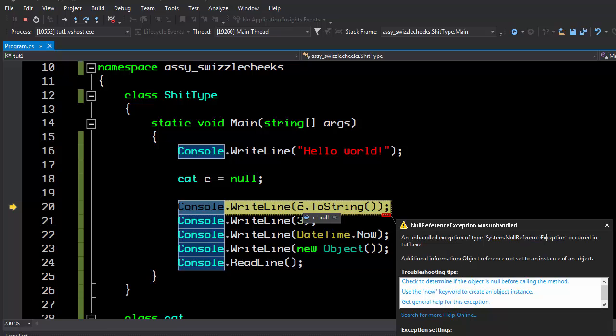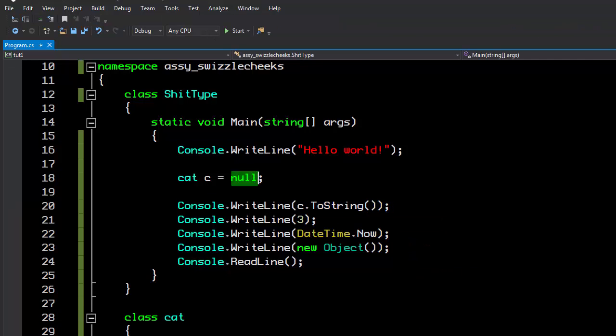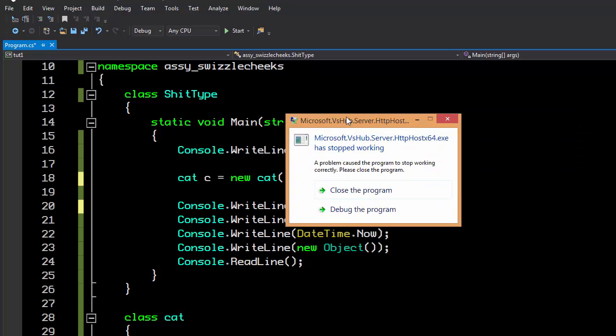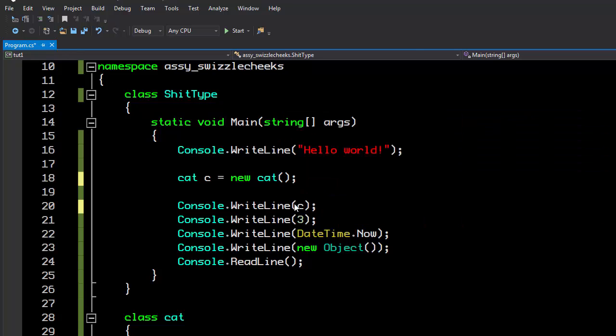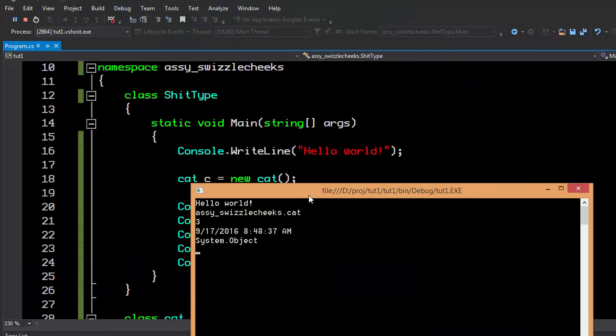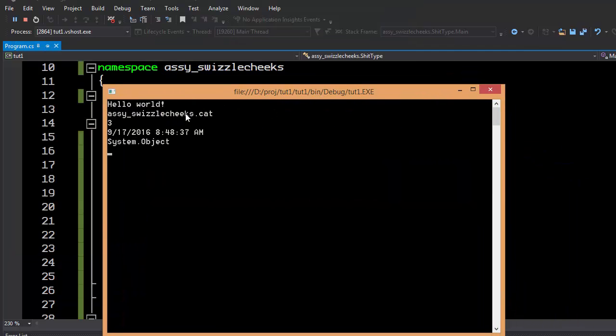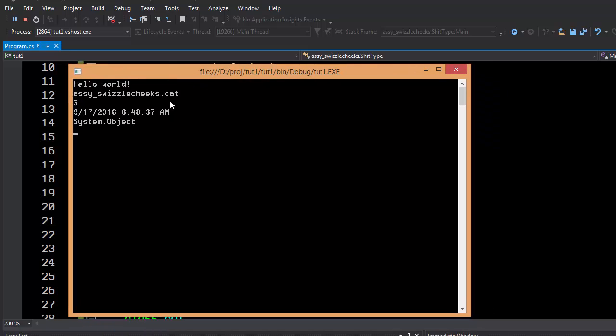Literally, this is null, and that's the problem. So let's stop the program, and let's set it to a new cat. And let's get rid of this. And you'll see if we run the program, I guess maybe it's hung up because of that. There we go. You'll see that what we actually get is an assy_swizzlecheeks.cat, which is the namespace dot the class name, and it's because there's no string representation of a cat, at least not yet. So this is what gets printed to the screen.